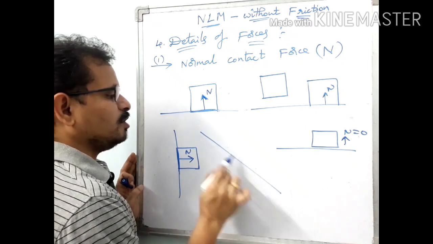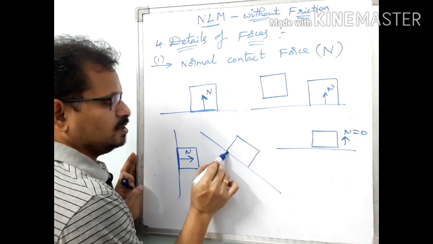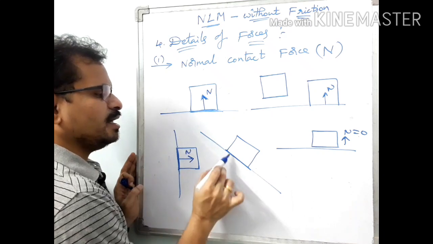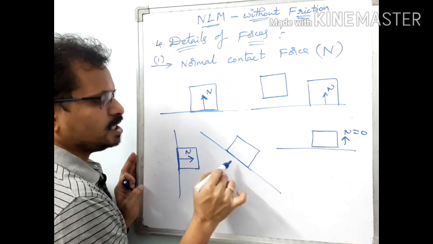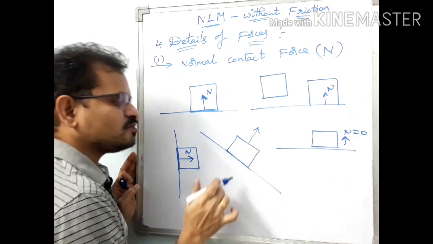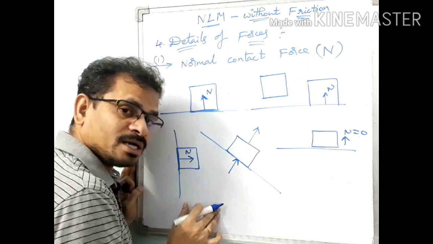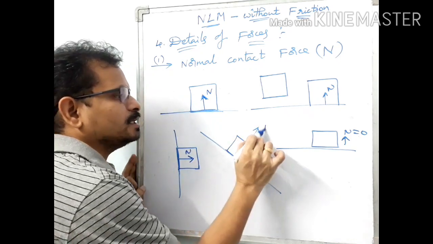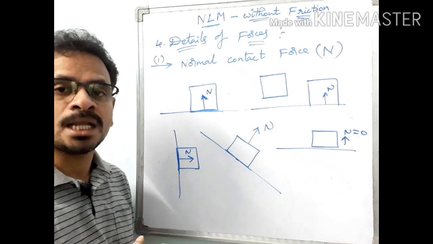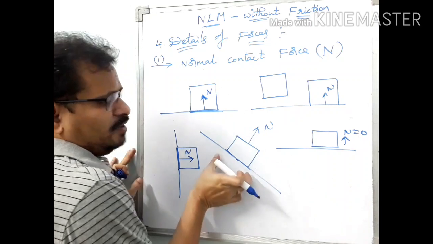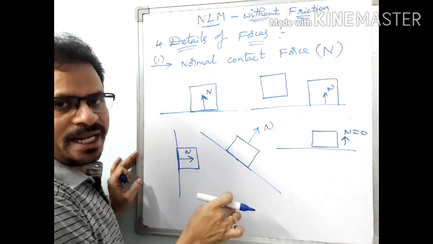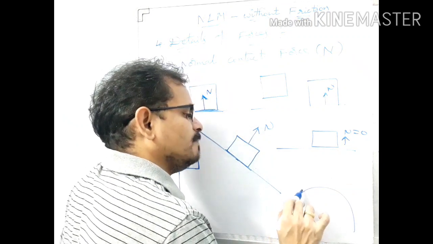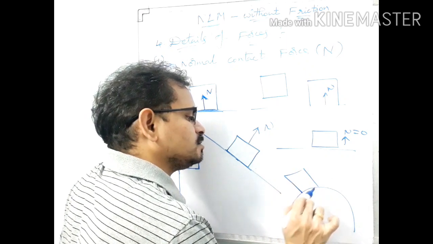Got it now? Now what if the block is kept here like this? Now this is the plane of contact. Here the plane of contact is horizontal, here the plane of contact is vertical, here the plane of contact is a slope. So in this case, what is the direction of normal reaction? Like this. Actually, I had to draw the normal reaction at the bottom surface because it is actually acting on the bottom surface only, but for the sake of convenience, I am drawing here. This is the normal reaction on this block. Got it? Till now we have considered plane surfaces being in contact. So what if we consider a curved surface, a block placed on a curved surface like this?